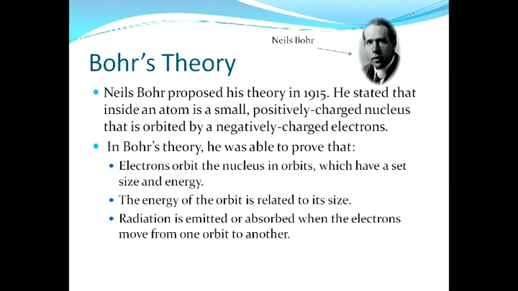Niels Bohr proposed his theory in 1915. He stated that inside an atom is a small positively charged nucleus that is orbited by negatively charged electrons. In Bohr's theory, he was able to prove that electrons orbit around the nucleus, which has a set size and energy. The energy of the orbit is related to its size. Radiation is emitted or absorbed when the electrons move from one orbit to another.